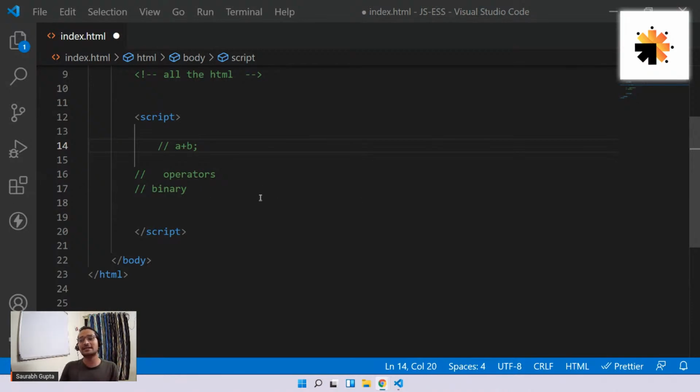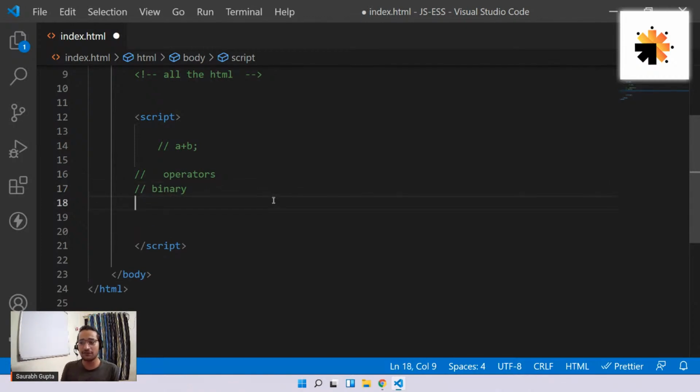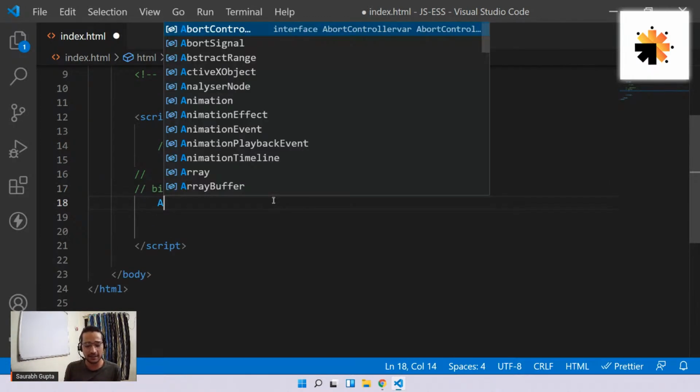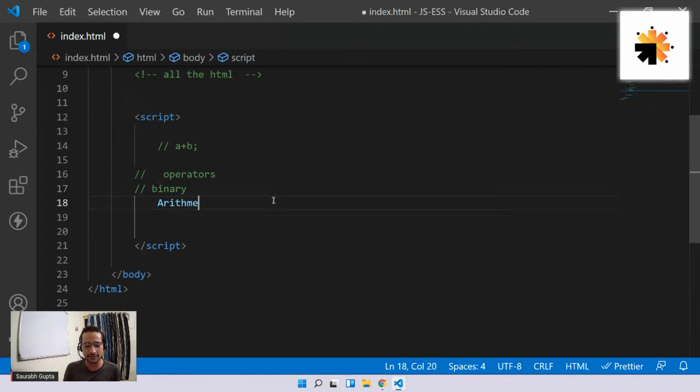Okay, so guys, let's move ahead now. The first category of operators is binary. That means operators that work on two operands. Is that clear? Bi means two. So basically, binary operators are the operators that work on two operands. And inside binary also, there are a lot of operators, and again, depending on what they do, they are divided into different categories. So the first category under binary operators is the very simple one, that is arithmetic operators.